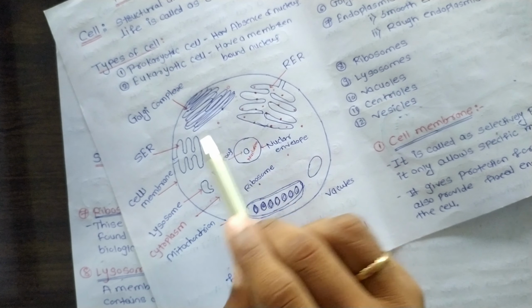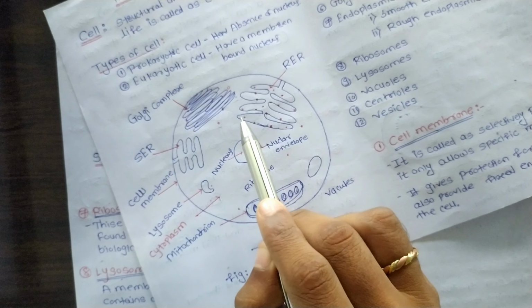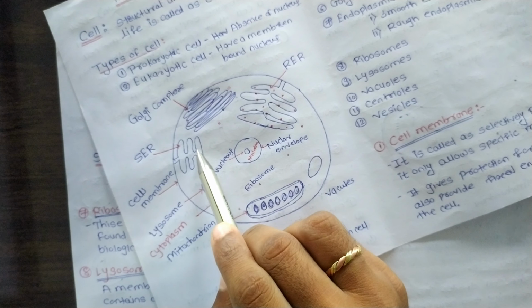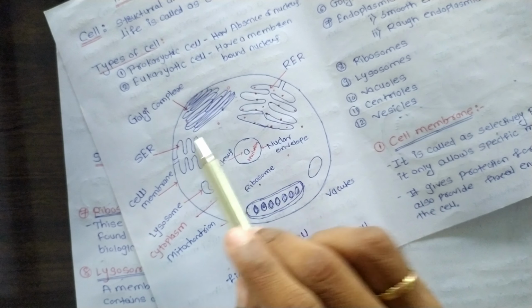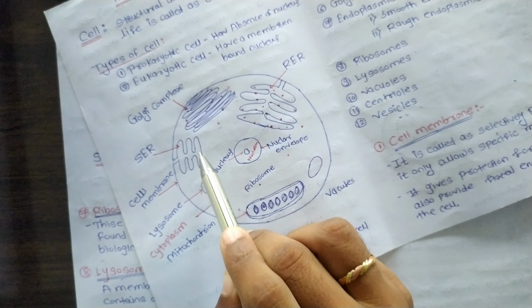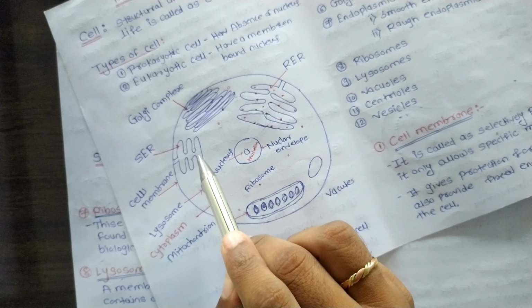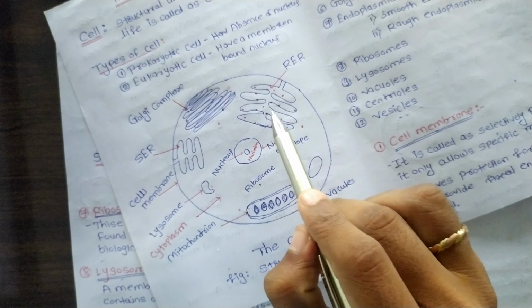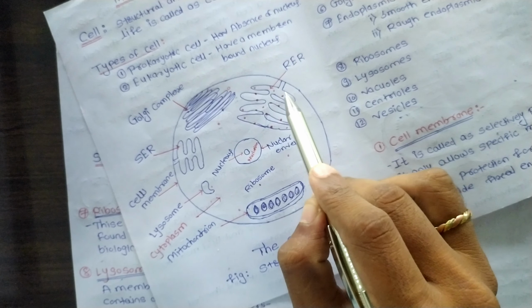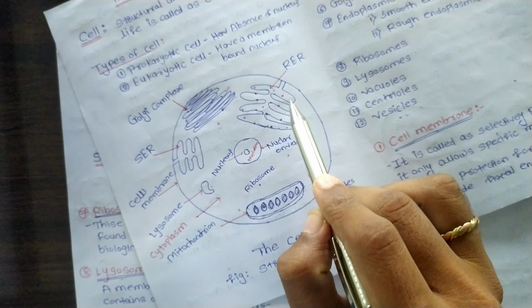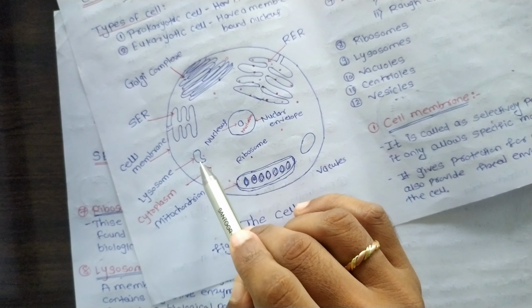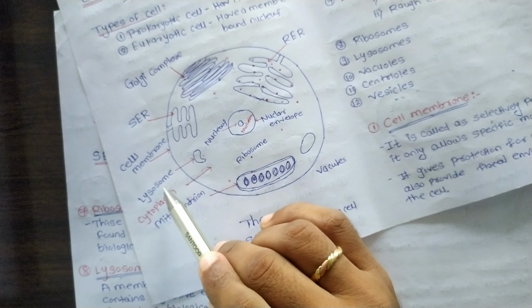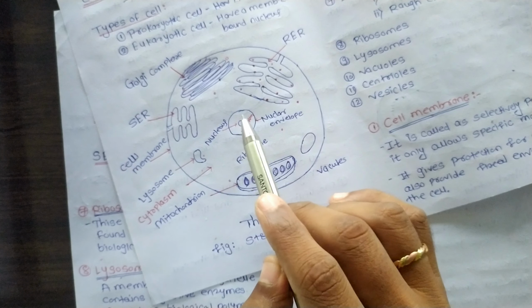There are mainly two types of endoplasmic reticulum. First is smooth endoplasmic reticulum and another one is rough endoplasmic reticulum. The smooth endoplasmic reticulum has the absence of ribosomes, and the one with ribosomes present on the endoplasmic reticulum is known as rough endoplasmic reticulum. There are some bag-like structures present in the cell which are known as lysosomes.